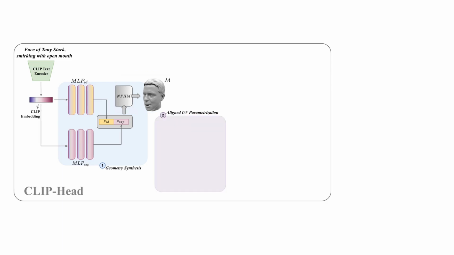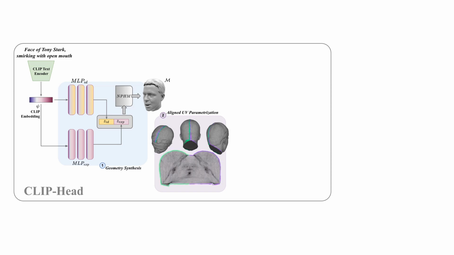The second stage of the pipeline performs UV parameterization of the obtained head mesh from previous stage. Since the orientation of all the head meshes is the same, we propose to estimate topologically similar seams on the mesh and map these seams to a fixed boundary in the UV space, as represented by green and purple curves, achieved using harmonic parameterization. This results in aligned UV maps for the generated meshes, which is crucial for the next stage. The next and final stage of the pipeline synthesizes text-driven textures on the UV map.